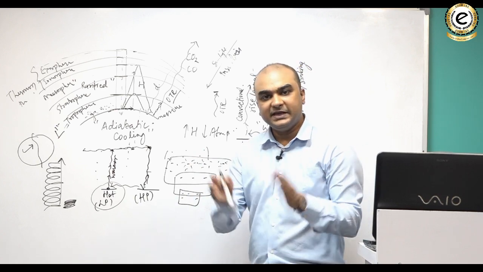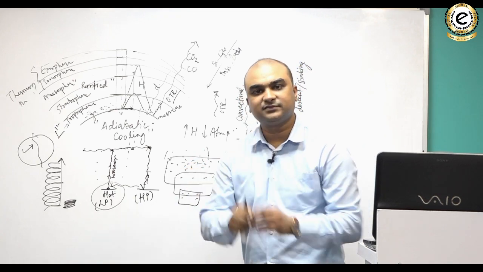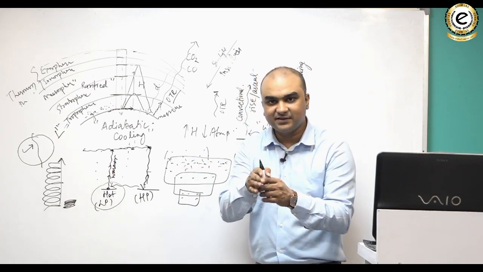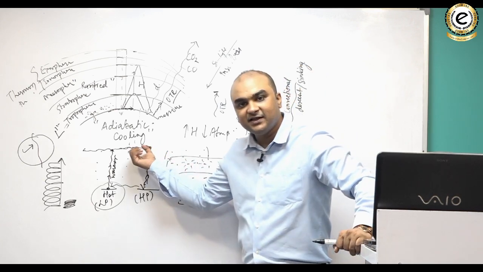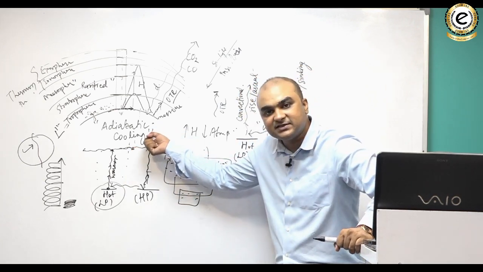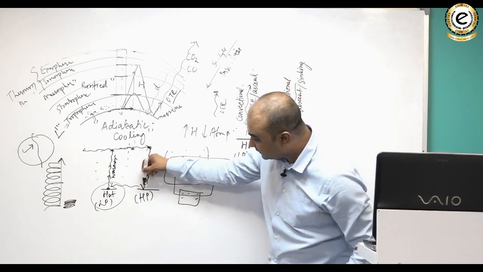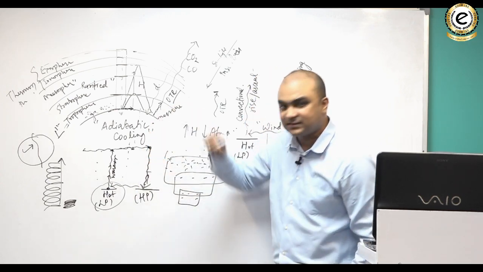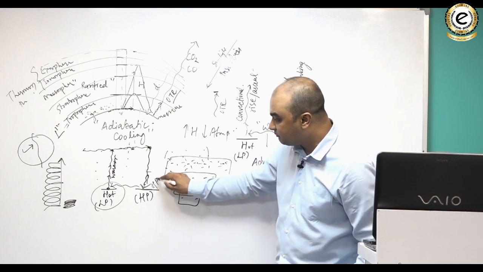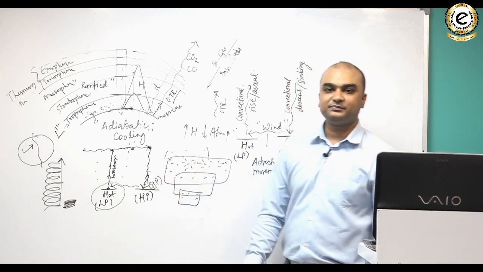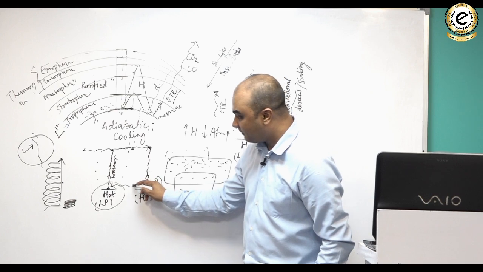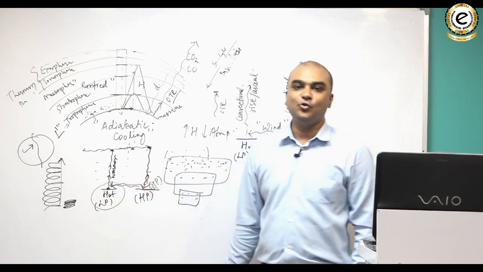And you know, anything that cools shrinks. And as it shrinks, its density increases. As its density increases, it sinks. And the point over the surface of the earth where it sinks, it creates a high pressure zone. And air always blows from high pressure to low pressure.